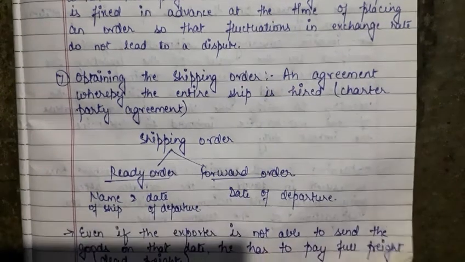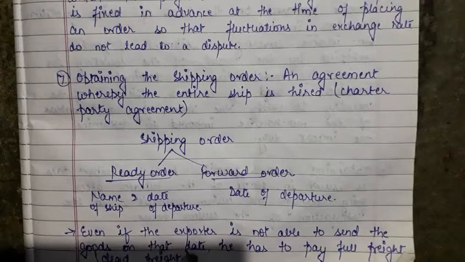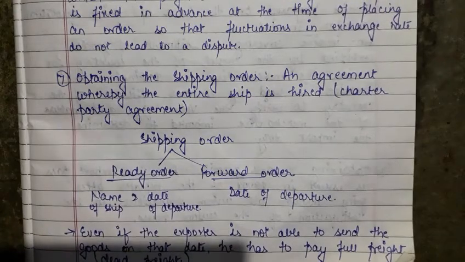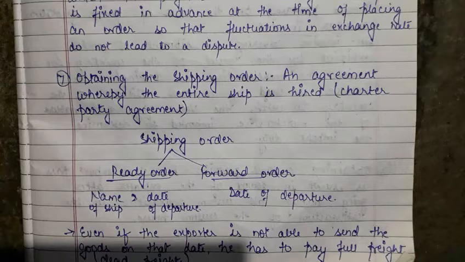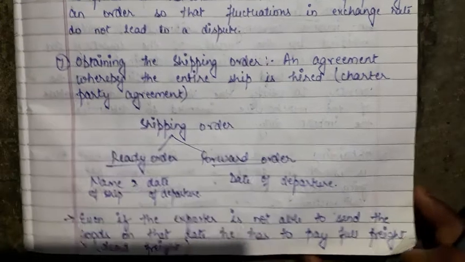So even if the exporter is not able to send the goods on the date which is decided here or here also, then he has to pay the full freight. Okay, so here one thing is clear, who is paying the freight? The exporter is paying the freight, and that is known as dead freight, because he is not exporting the goods on that date, but even then he is paying the full freight. So that term is known as dead freight.